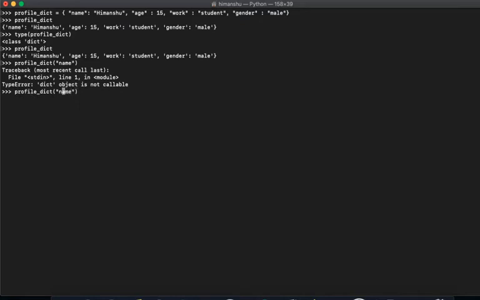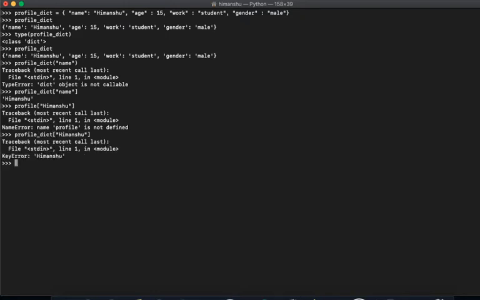Sorry, I tried it the wrong way. So if I say profile Himanshu, now what happens is, oh sorry, profile_dict. My bad. See, this is not a key, right? Because the name is the key that is assigned the value of Himanshu, right? So let me.